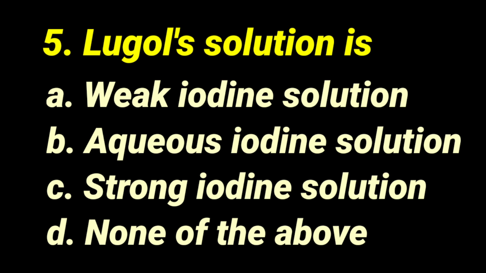Iodine is normally used in the antimicrobial category. It is applied topically for wound healing purposes. It is available in different varieties like weak iodine, aqueous iodine, and strong iodine. Our question is: Lugol's solution is weak iodine solution.